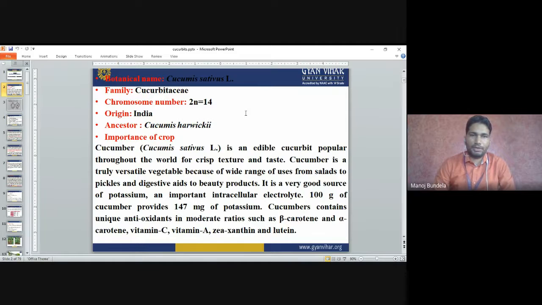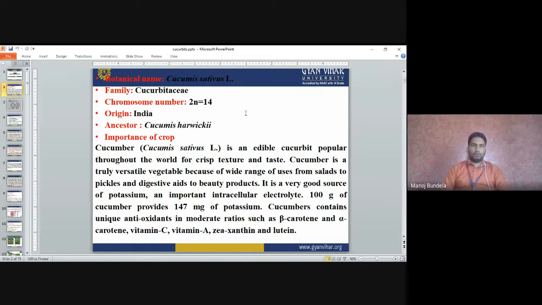The scientific name of cucumber is Cucumis sativus. Family Cucurbitaceae. Chromosome number 2n is equal to 14. Origin of cucumber is India and the ancestor of cucumber is Cucumis hardwickii. Cucumis hardwickii is the ancestor of cucumber.